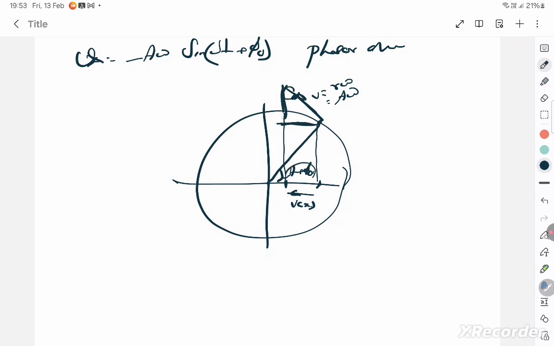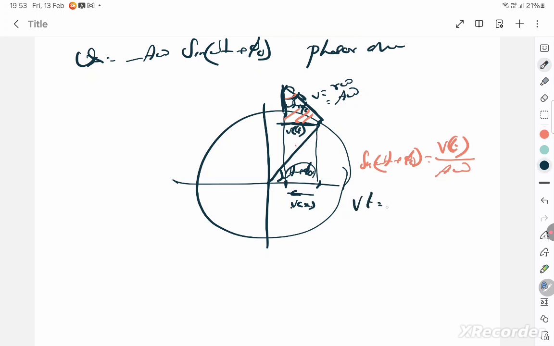If this is omega t plus phi naught, this will also be omega t plus phi naught. If this is velocity, this is also v of t. So here you're going to do sin omega t plus phi naught, because velocity is the opposite side in this triangle. Sin omega t plus phi naught is equal to v of t by a omega.